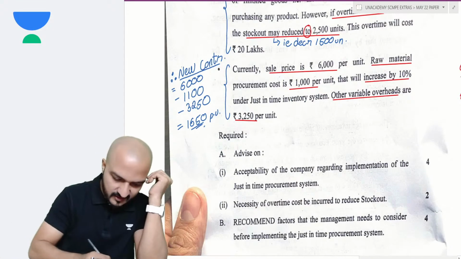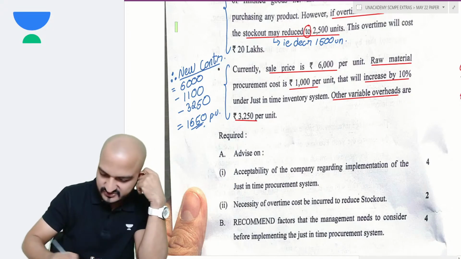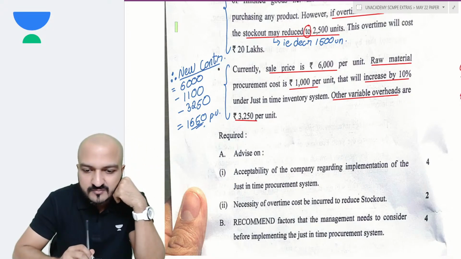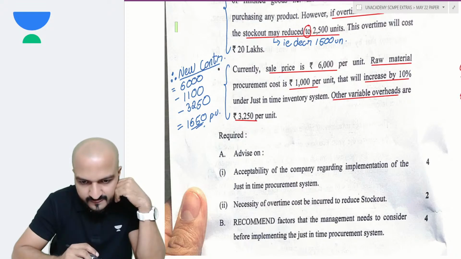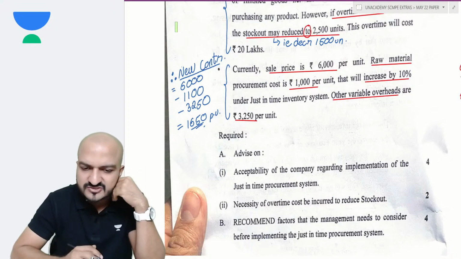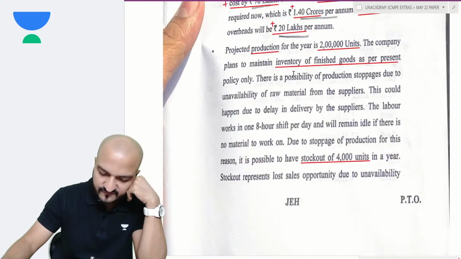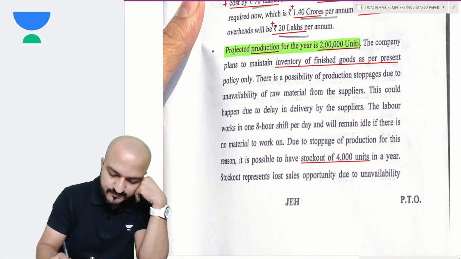Okay, so I get my new contribution here. See, this question is exactly like the classwork question, so there is not much confusion in that. Variable cost per unit is 1,000 per unit, so current production will be 1,50,000 units. Estimated will be 2 lakh units. Yes, Darshan, that's possible because if my current material procurement is only 15 crores, probably I am not reaching my projected production right now.